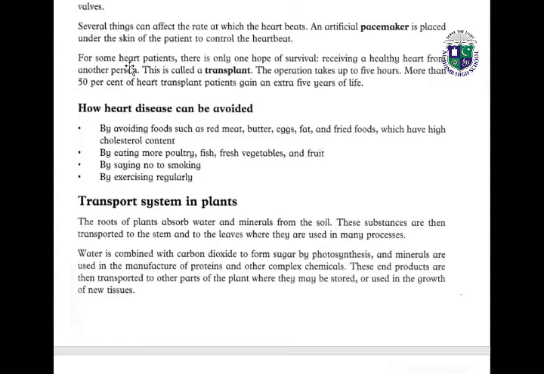For some heart patients, there is only one hope of survival: receiving a healthy heart from another person. This is called a transplant. This operation takes about 5 to 8 hours. More than 50% of heart transplant patients gain an extra 5 years of life.